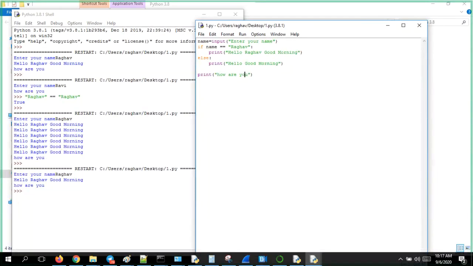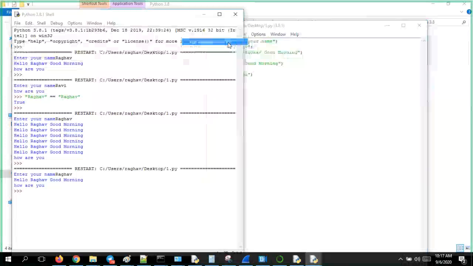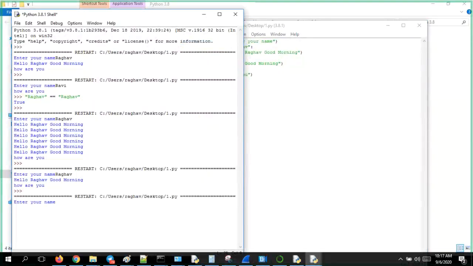What if the first condition fails? That is, I give Ravi and click enter.